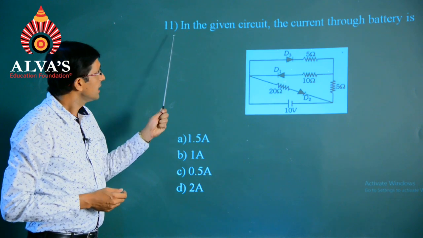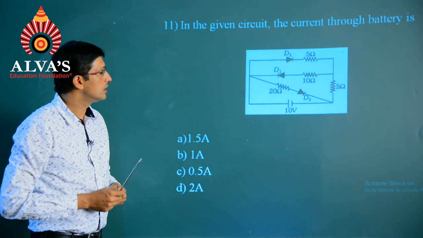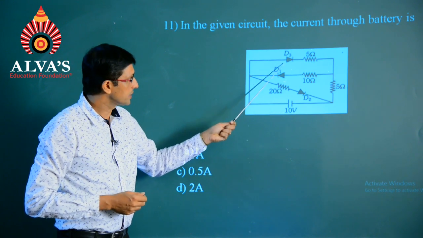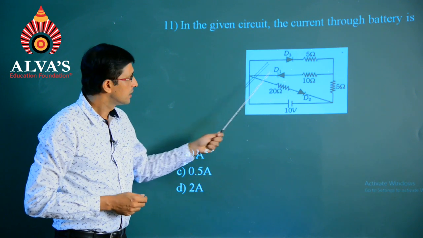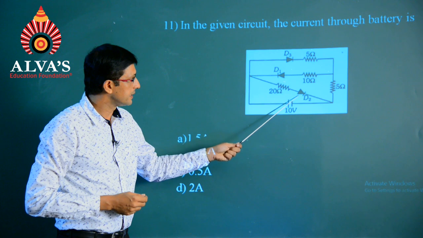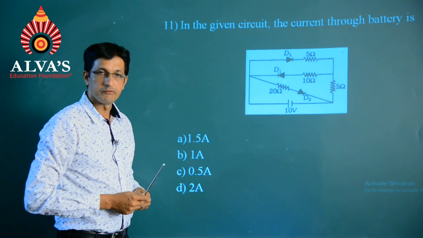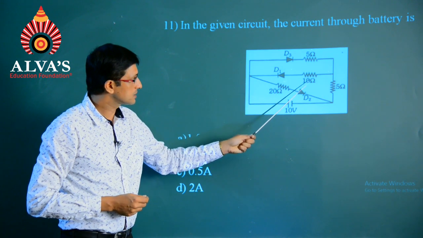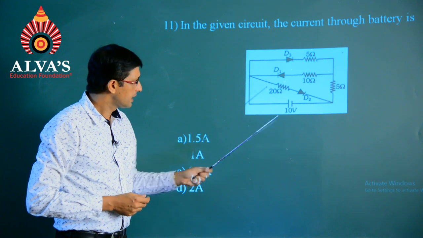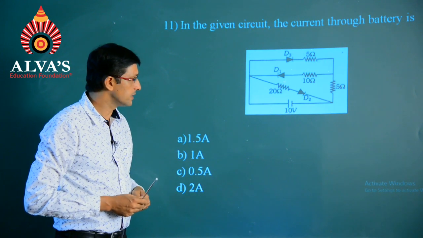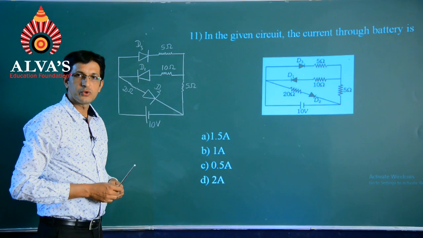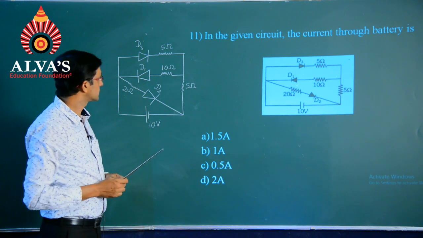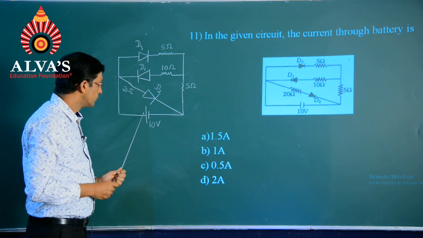Next question. In the given circuit, the current through the battery is, the figure has altogether 3 diodes, namely D1, D2 and D3, with various resistors connected in the following way: 5 ohms, 5 ohms, 10 ohms, 20 ohms, and there is a battery represented with 10 volts. And so the explanation for this type of diagram begins like this. We find that with respect to this battery,